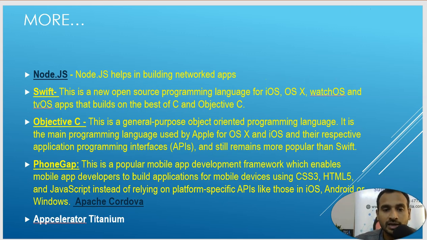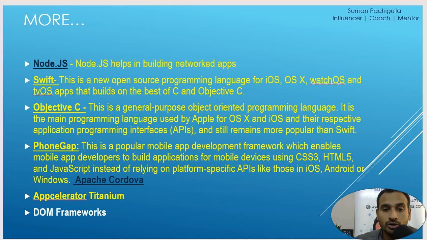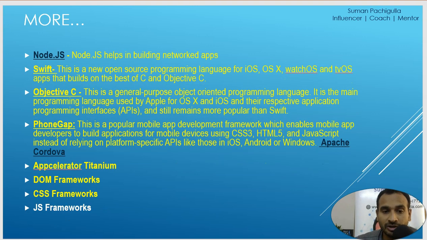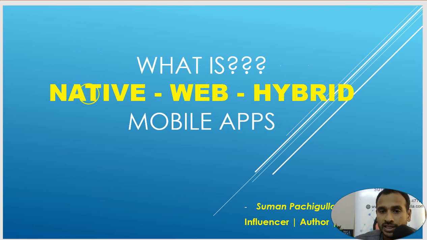Then what else? Other technologies that you come across are Appcelerator Titanium. These are the frameworks: DOM frameworks, CSS frameworks and JavaScript frameworks. So these are the few things that you are going to see when you get a mobile app developer requirement. All right. Now one is native. Now let's understand what is web, what is hybrid mobile application.